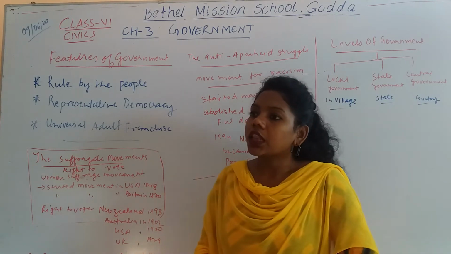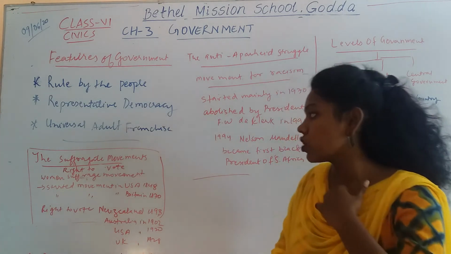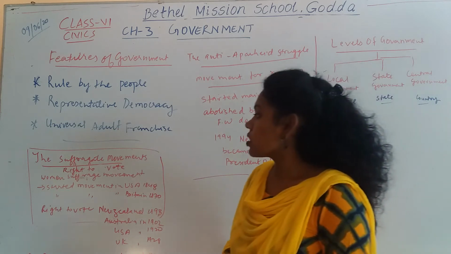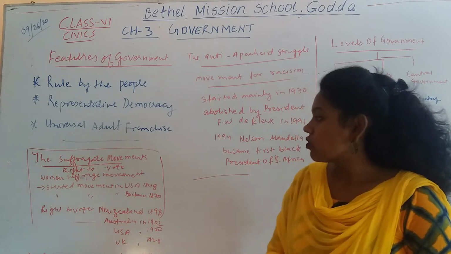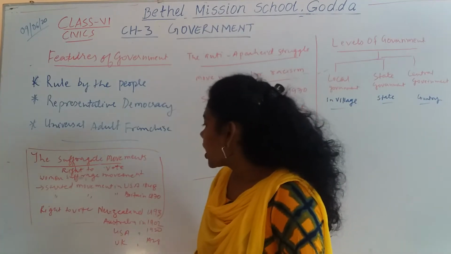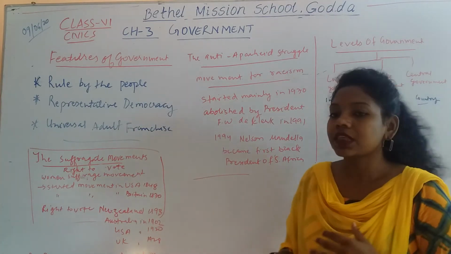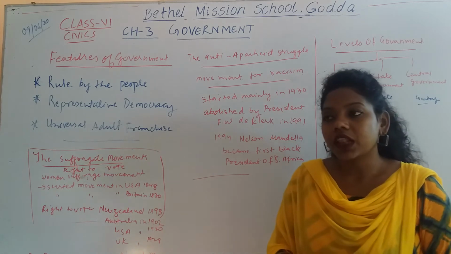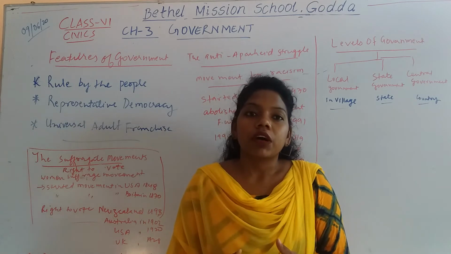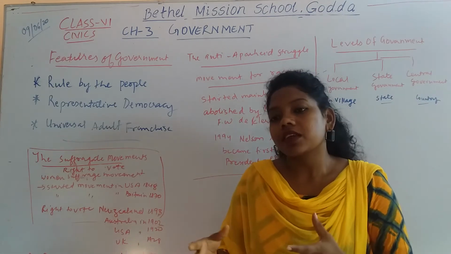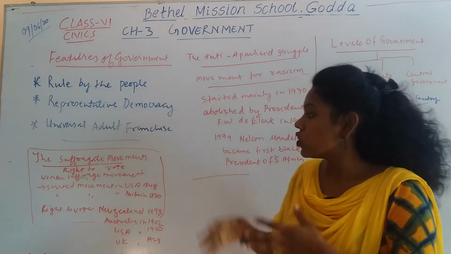Okay, so there are so many sufferings that people face all over the world. One of the most important struggles, which started in the USA in 1848, was called the suffragette movement. This suffragette movement was for the right to vote. The movement was done by women. Women were not allowed to vote because they were considered a minority.